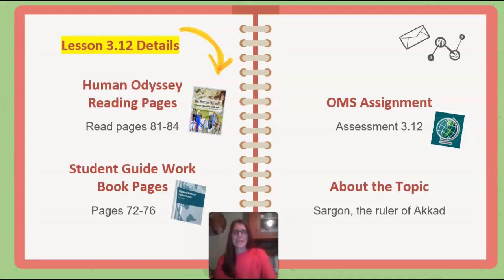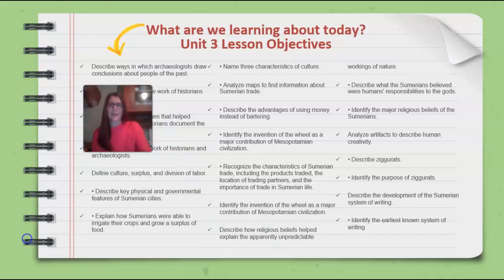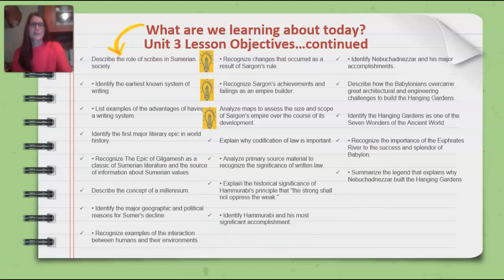Lesson 3.12 details. Human Odyssey reading pages 81 to 84, your student guide workbook pages 72 to 76, your OMS assignment, assessment 3.12, and about the topic, Sargon, the ruler of Akkad. So what are we learning about today? Our learning objectives. Recognize changes that occurred as a result of Sargon's rule. Recognize Sargon's achievements and failings as an empire builder. And analyze maps to assess the size and scope of Sargon's empire over the course of its development.